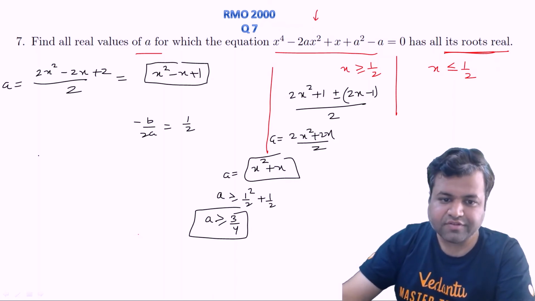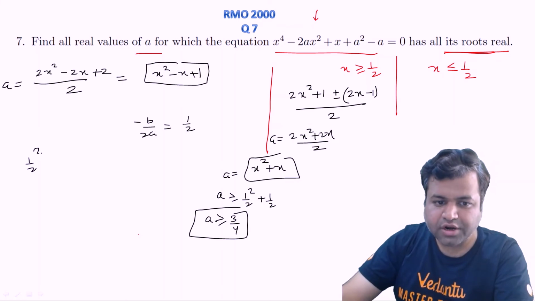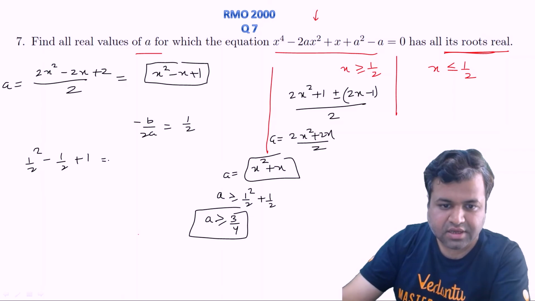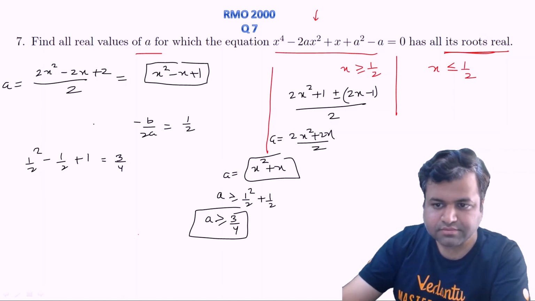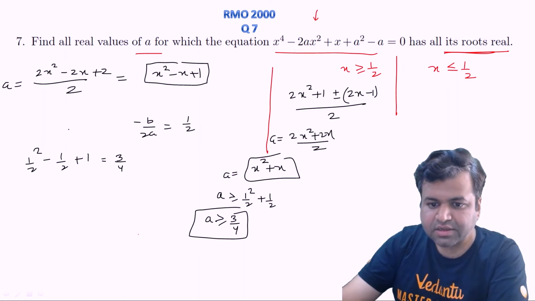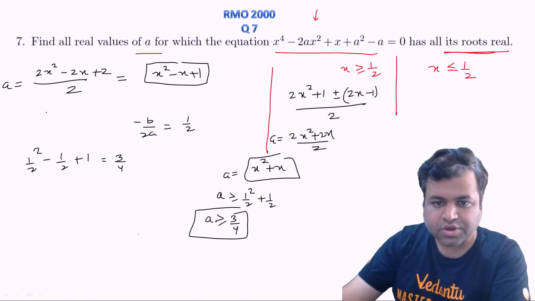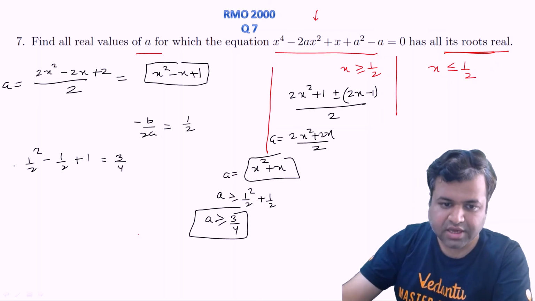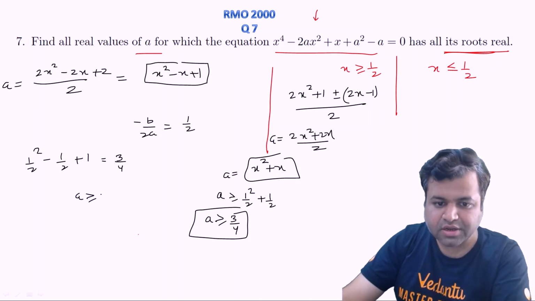So at half, this is half squared minus half plus 1, and that again comes out to be 3 by 4. Okay, so in this scenario a must also be greater than or equal to 3 by 4.